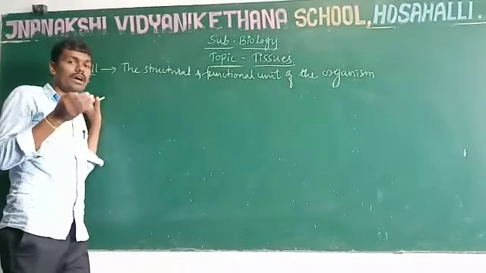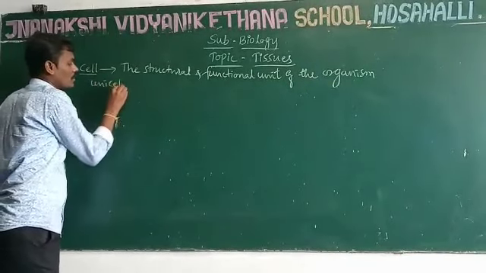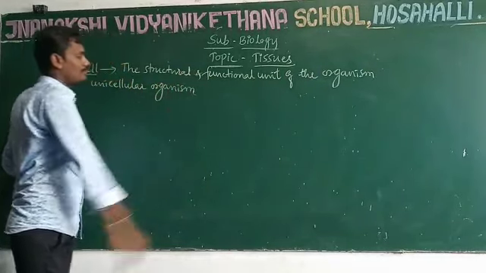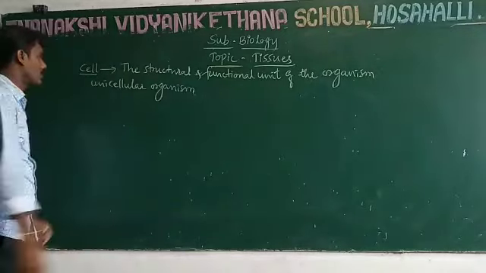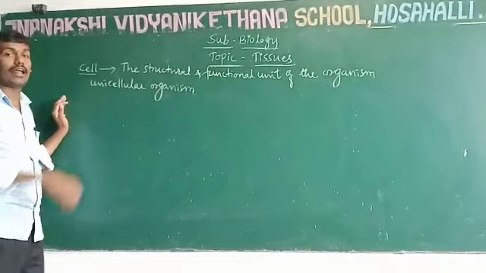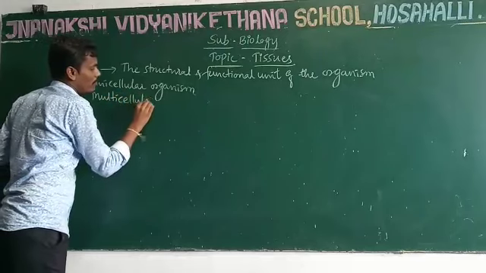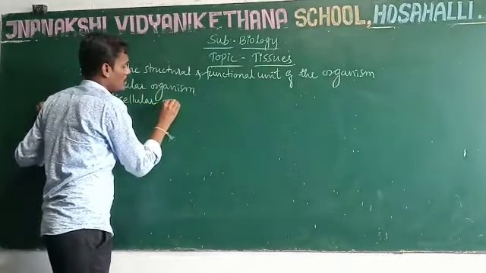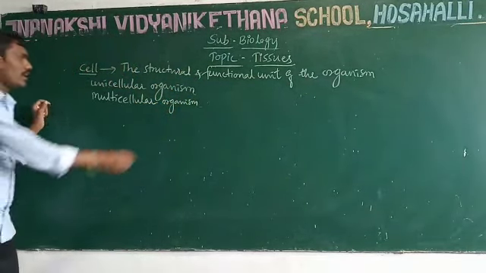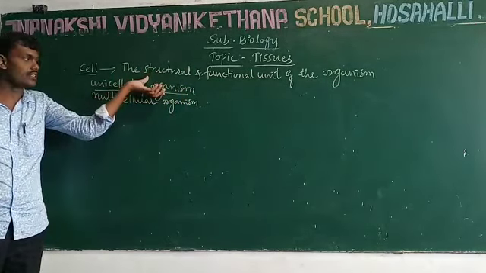If the organism is made up of a single cell, then such an organism is called a unicellular organism. For example, amoeba, Euglena, Paramecium, like that. If the organism is made up of more than two cells, such organisms are called multicellular organisms. Multi means many. In unicellular organisms, containing only a single cell, all the functions are carried out through that cell.